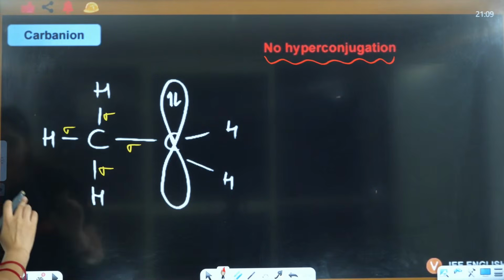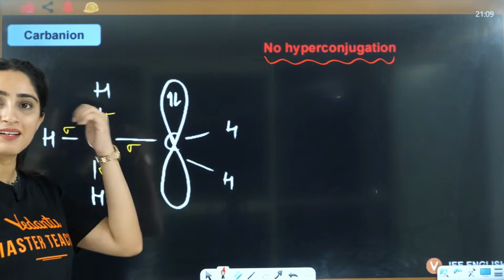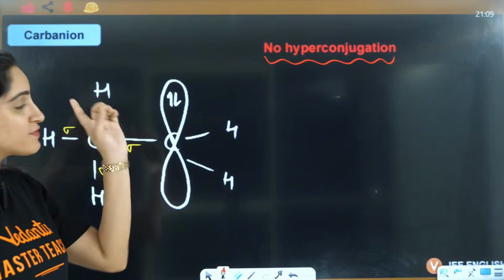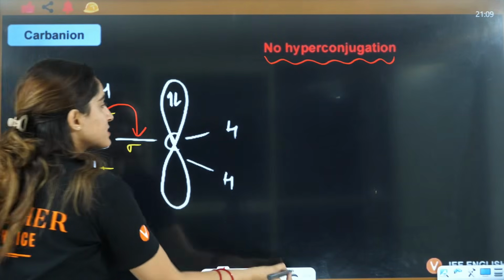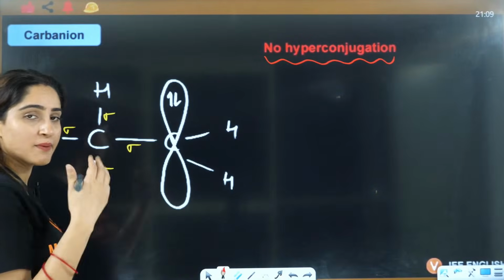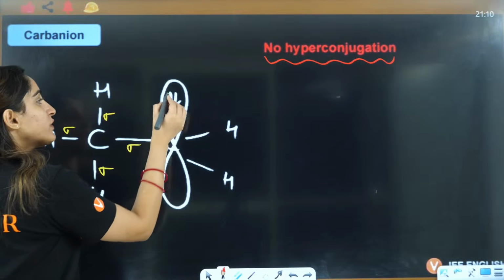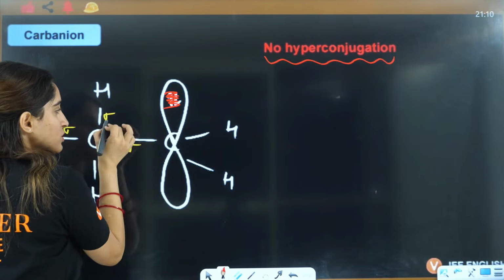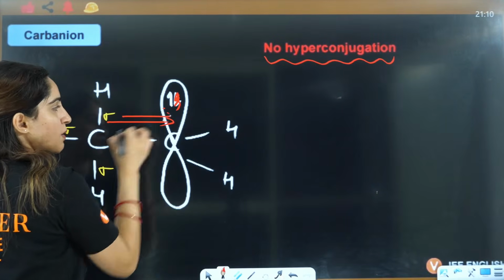Okay. But the definition of hyperconjugation is basically the delocalization of sigma bond. Sigma bond is shifting, right? Sigma bond will shift only if something is poor, only then it will shift, right? So if there were no electrons, then sigma bond will shift. If you have only one electron, then sigma bond will shift.